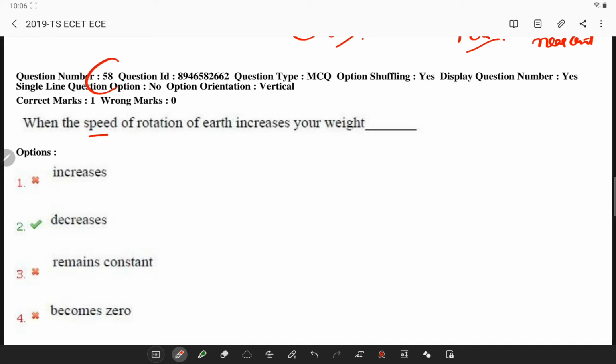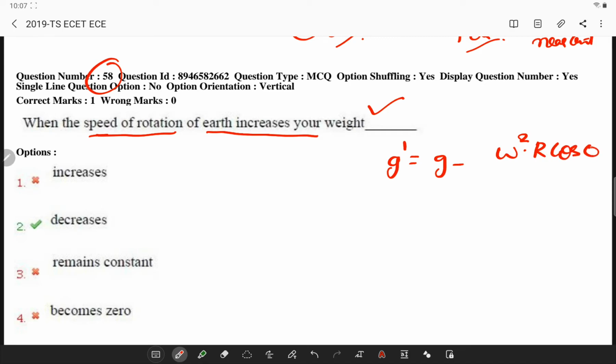Coming back to the next question. When the speed of rotation of earth increases, what is the effect on your weight? The value of gravitation at any point on earth is given by g dash is equal to g minus omega square into cos phi. Here, if phi is equal to 0, now g dash will be simply g minus omega square into r.